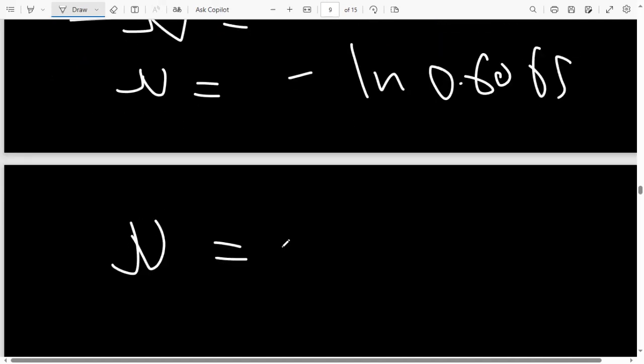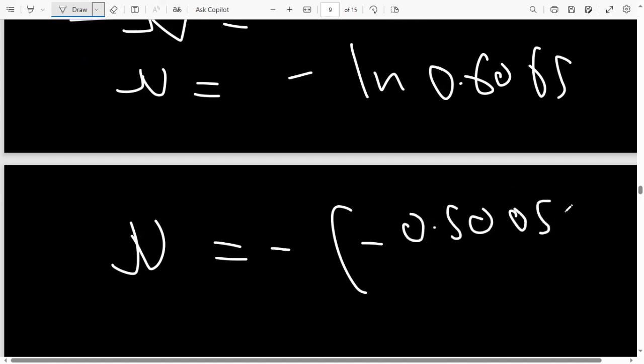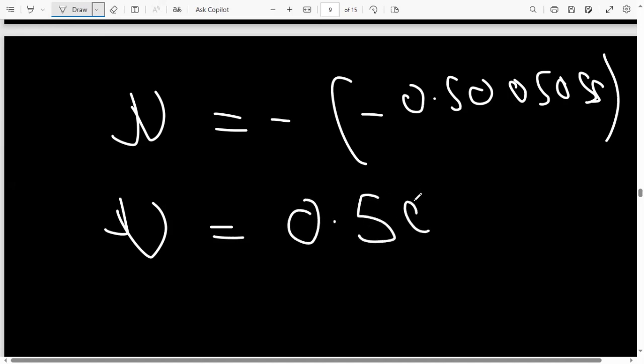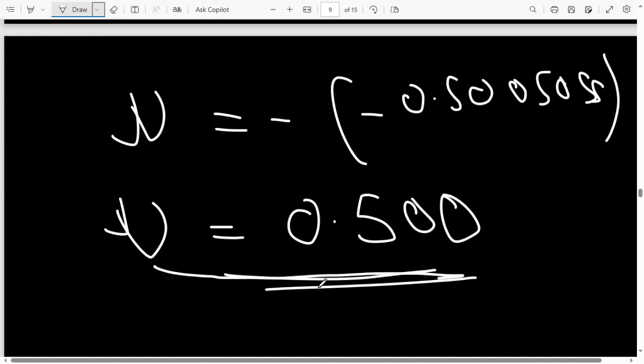If I punch this in, I'm getting 0.5000505. So our mu will just be the positive of this. Let's put it to 3 decimal places. We're going to have 0.500 as our mean. So this is our mean, our mu.